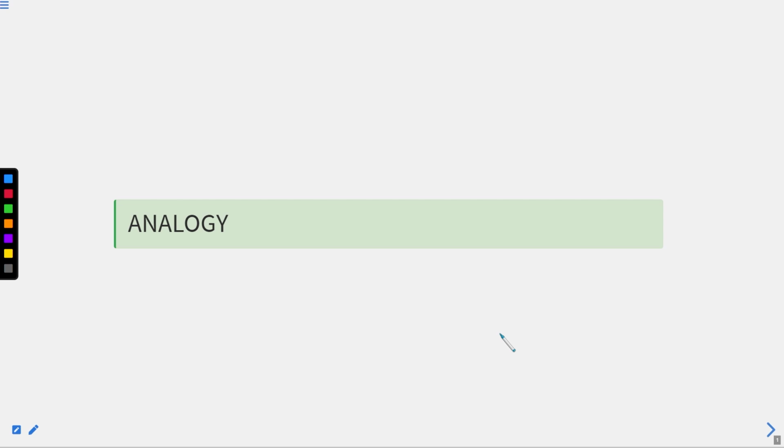Today in the series we are starting with a new chapter named Analogy. In this chapter we are going to deal with the questions which are majorly related to some basic relations, like one word is related to another word with a specific relation, and we have to find the same relation in the given alternative options.